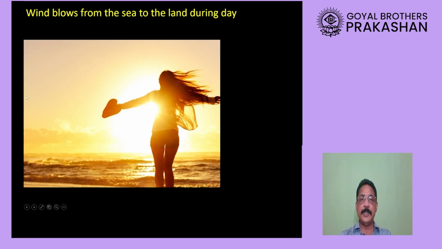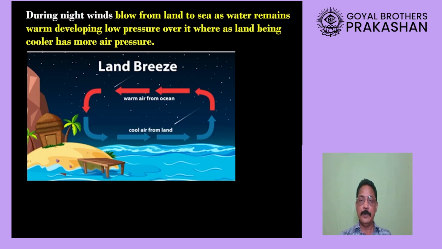Okay, you can see this another lady standing here. You can see her hair blowing away from the sea, which indicates that the wind must be blowing from the sea towards the land. Okay, now what will happen at night?